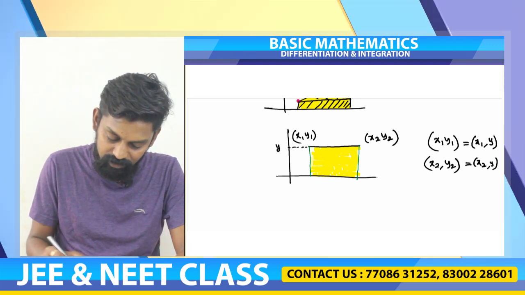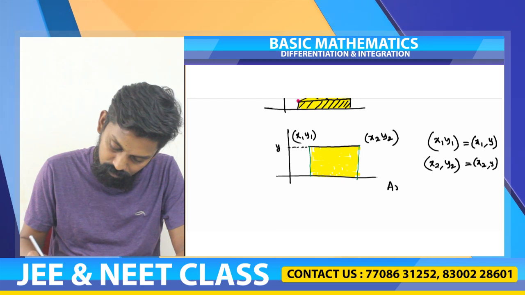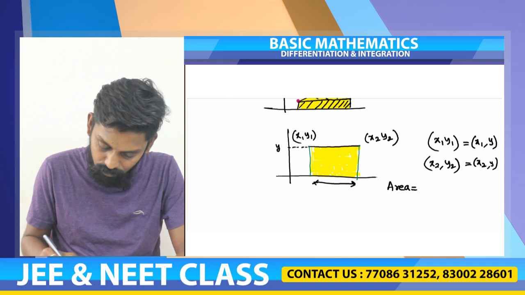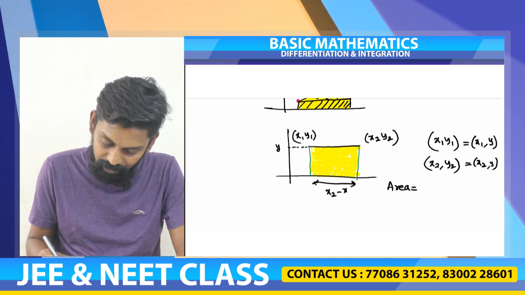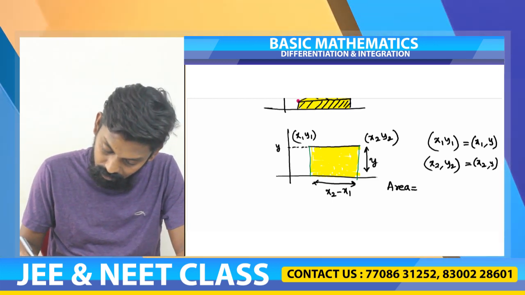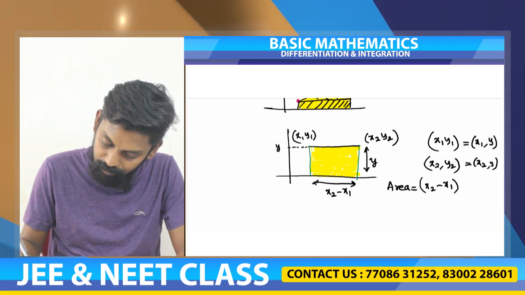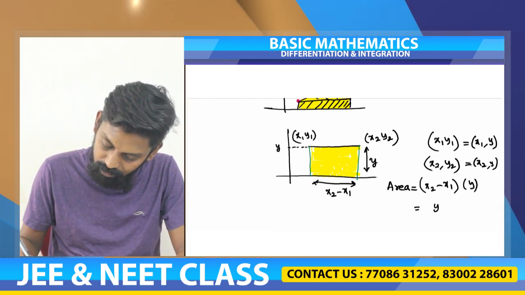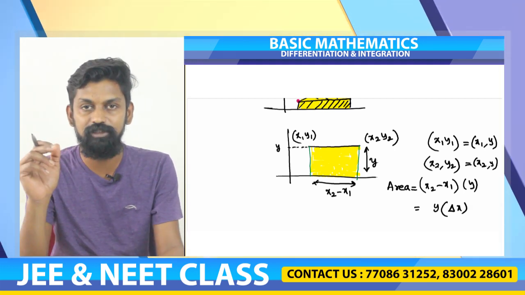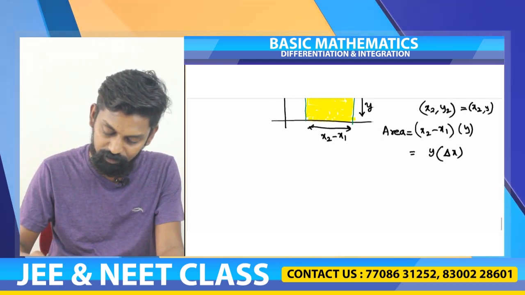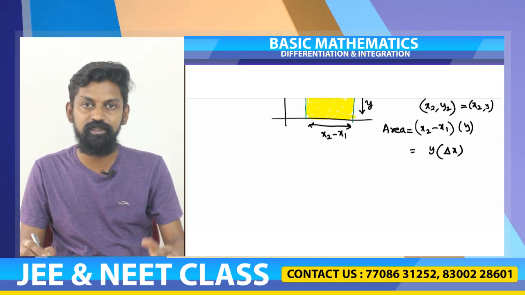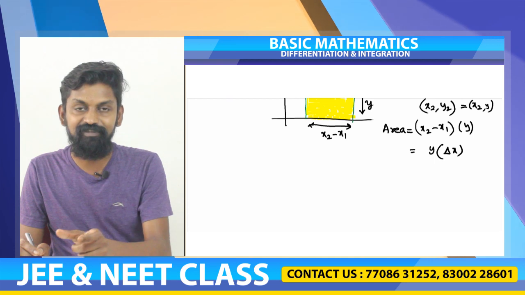The area of the rectangle is equal to length into breadth. What is the length? Length is equal to x2 minus x1 and the breadth here is equal to y. So it is nothing but x2 minus x1 multiplied by y, or I can also write it as y into delta x. Why? Delta x is nothing but the change in x coordinates, x2 minus x1. So the area is equal to y into delta x. The simplest form of area is the area of a rectangle, which is nothing but y dx in this case.